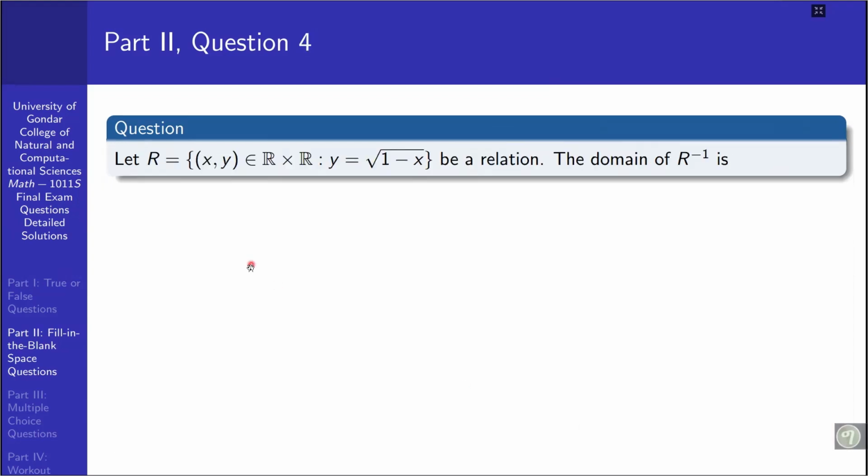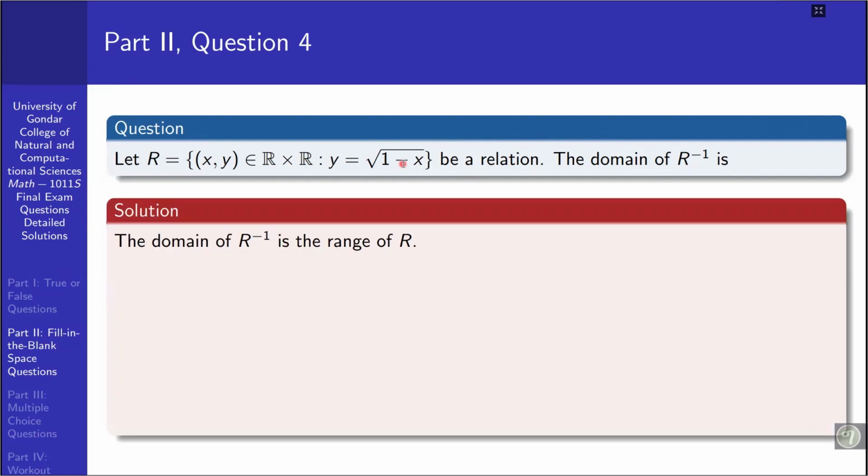Question number 4: let R be the set containing the ordered pairs (x, y) in R cross R such that y is equal to the square root of 1 minus x. This is a relation. Then the domain of R inverse is blank. You know the relationship between the domain and range of R and its inverse: the domain of R inverse is the range of R, and the range of R inverse is the domain of R.